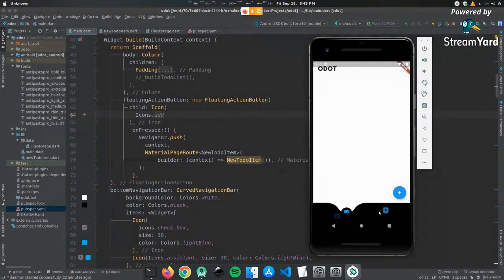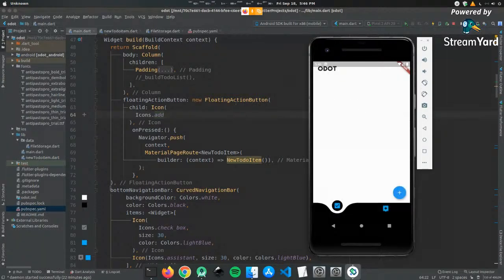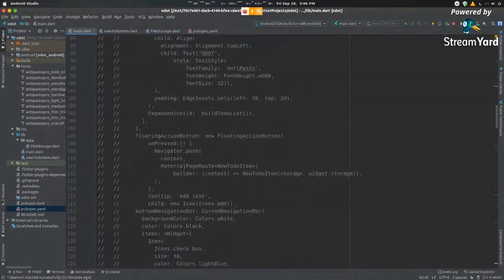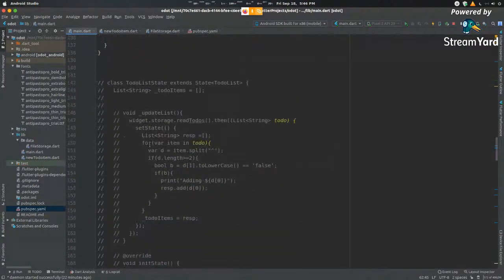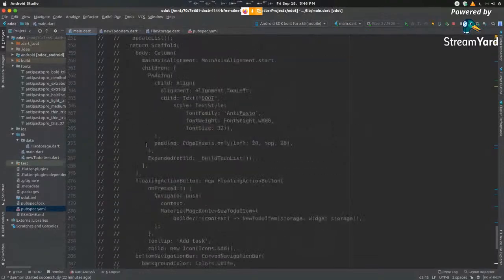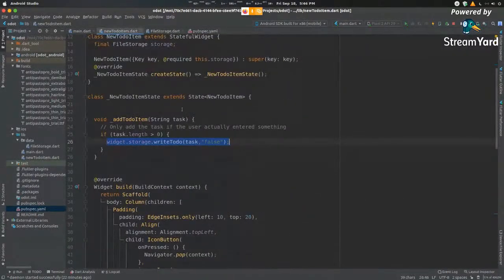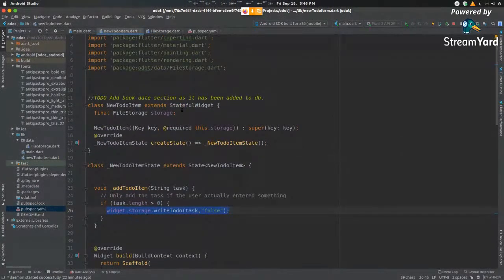And the bottom navigation bar is implemented. This is a basic library, so all of this is predefined that comes along with it. So the next step we need to do is we need to create this screen. When you click, we need to create this screen as well. So this screen again, let me go down here. Where is that to-do list? There it is. Here is our to-do item.